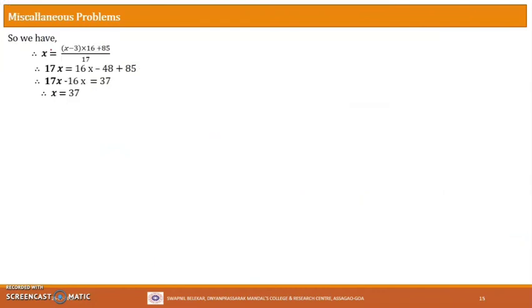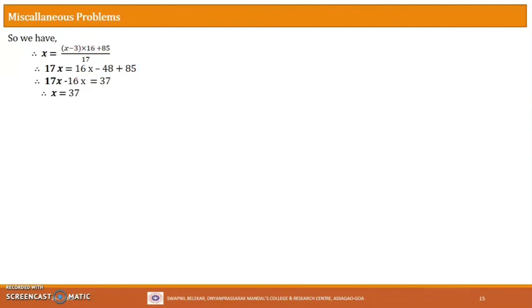So we have x is equal to ((x minus 3) into 16 plus 85) by 17. Now it's just a matter of simplification. Let us cross multiply, because two fractions are equal here. So 17 into x is 17x, which is equal to (x minus 3) into 16 plus 85. I'll take this 16 inside. So 16 into x will be 16x minus 16 3s are 48, plus 85.